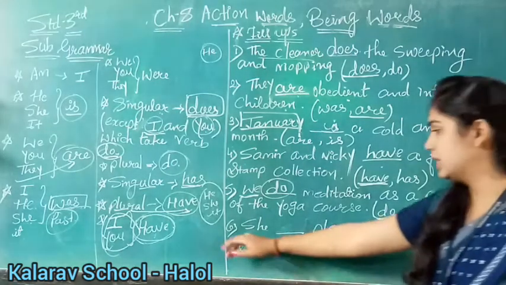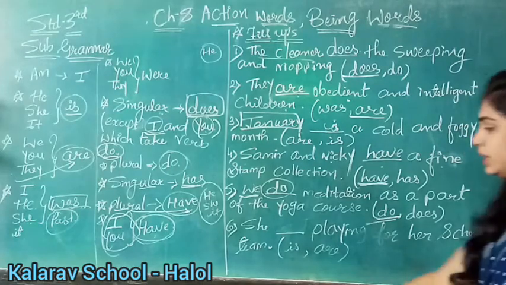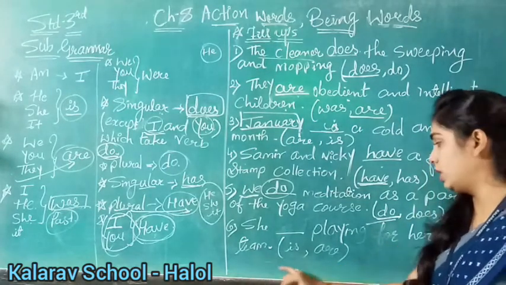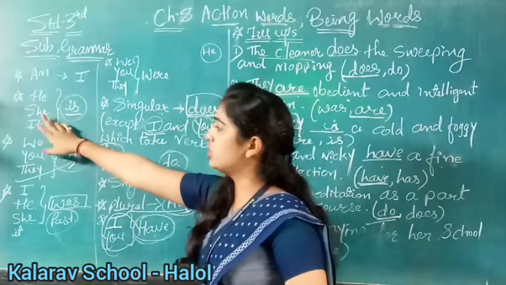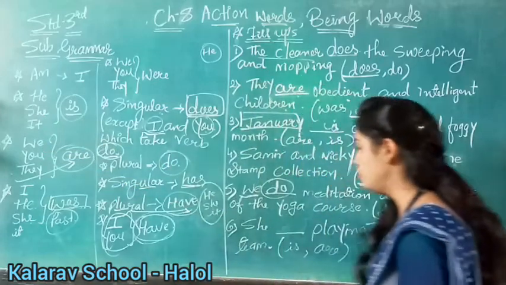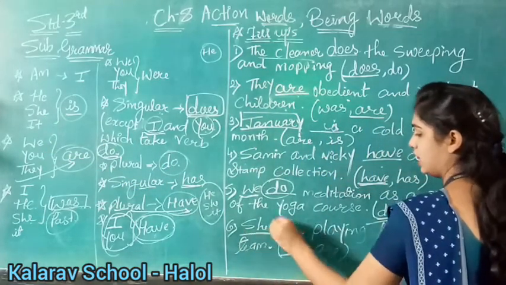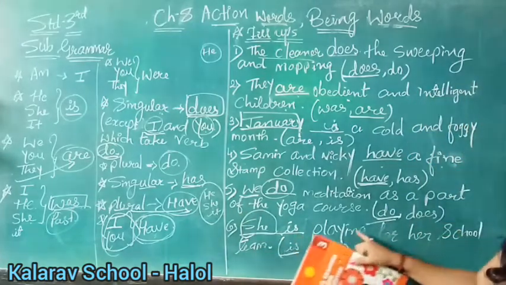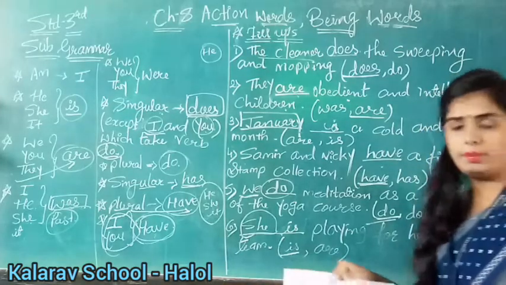Okay? Now, see sixth number. She blank playing for her school team. So, simple present tense is given here. Is or are. She. See here, we are using is with she because it is a singular noun. So, here we will write is. Because here it is only one person. Okay. So, here it will come: she is playing for her school team. Okay. Clear up till here?